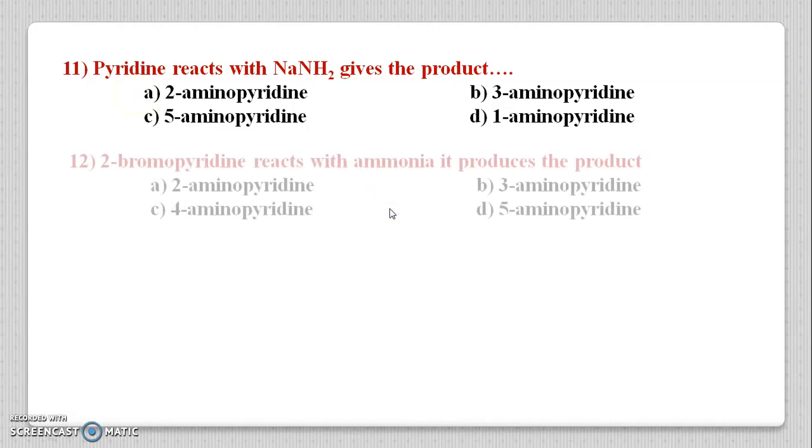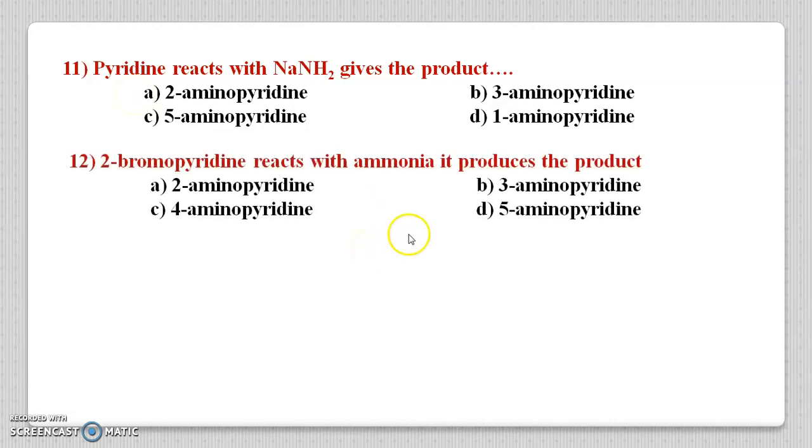In the next question, 2-bromopyridine reacts with ammonia, it produces the product: A 2-aminopyridine, B 3-aminopyridine, C 4-aminopyridine and D 5-aminopyridine. It is an ipso substitution reaction, that is at position 2 ammonia attacks, and in the resonance structure the pi electrons shift onto the nitrogen atom. In the next resonance structure, this negative charge on the nitrogen reverses back and Br is removed, as all halogens are good leaving groups, and in this way at position 2 an NH2 attachment takes place. So option A is the correct one, that is 2-aminopyridine.